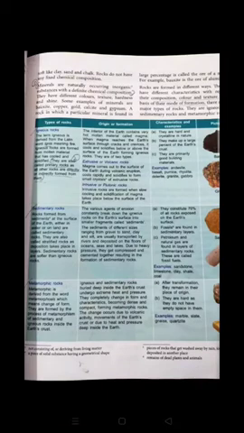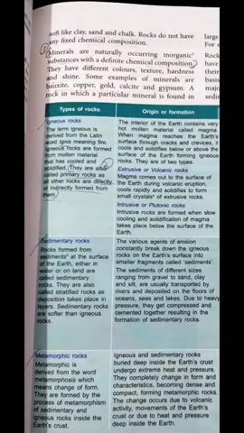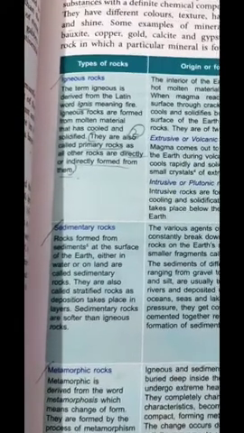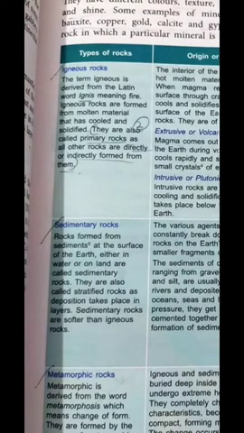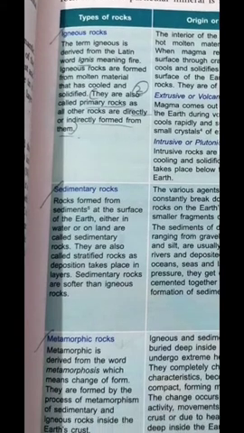Hope you all are clear with the igneous rocks, sedimentary rocks and metamorphic rocks. Igneous rock is the primary rock and all the other rocks are mainly formed from this. Sedimentary rocks are those rocks which came with the water, the sand particles that came with the water and make a form of rock. That rock is known as sedimentary rock. And moving further, when igneous rock or sedimentary rock is modified at a high temperature, it forms a metamorphic rock.